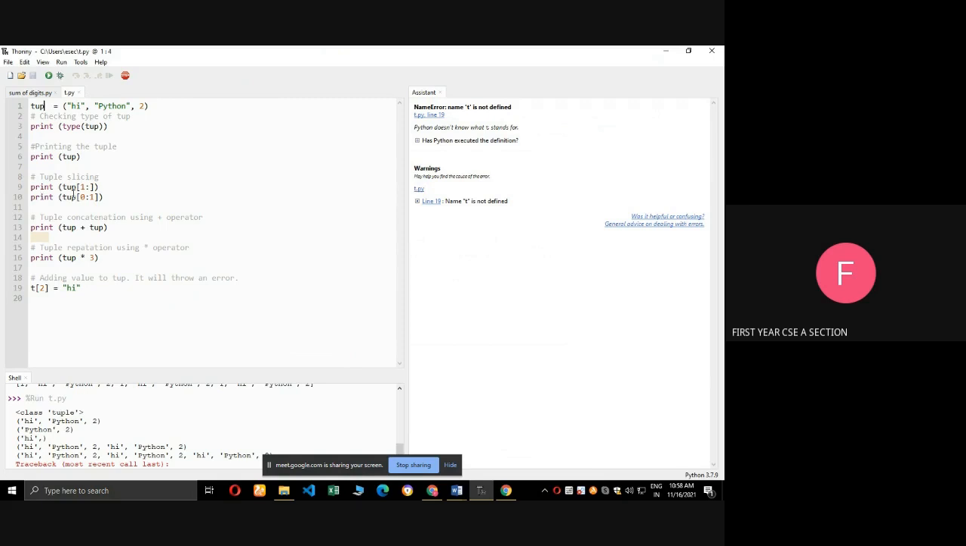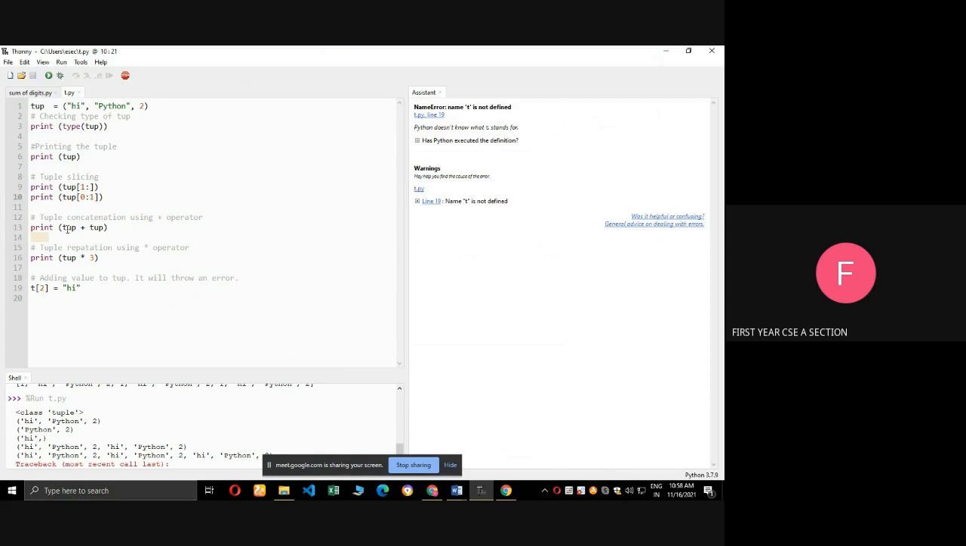Next one, print of tup of 1 colon. For example, 1 colon means index 0, 1, so python 2, that is the output. I'm not mentioning the end number, so it goes up to the end. Next one, 0 colon 1. See, 0 colon 1 means starting number is 0, ending number is 1, that is end number minus 1. 1 minus 1, 0. So only one item. So hi will print. See the output, hi.